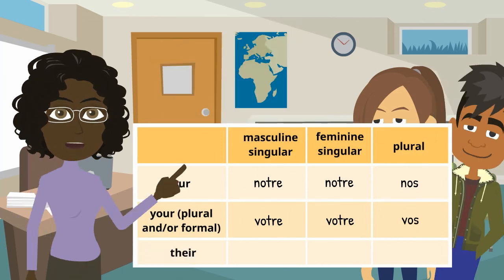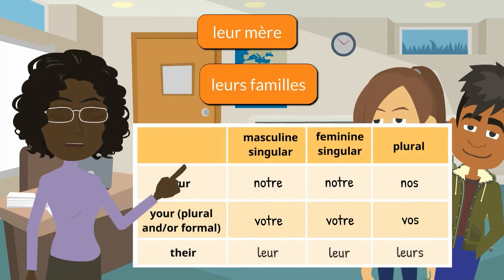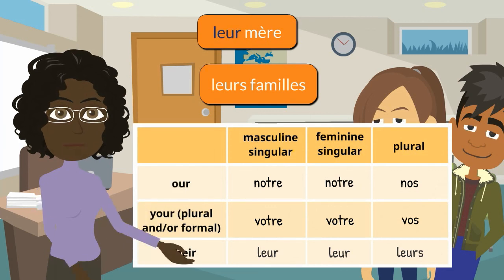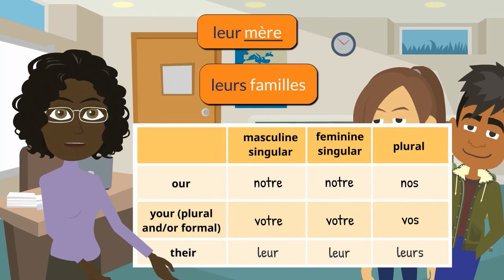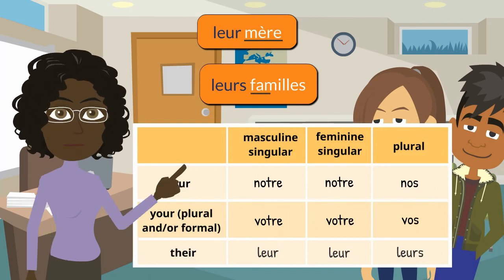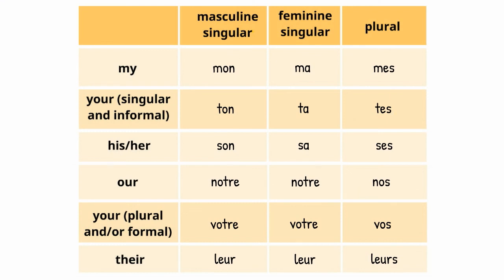Finally, when we are expressing their, we can either say leur mère or leur famille. Both are pronounced exactly the same, but leur is used in the first example because mère is singular, whereas leurs with an S is used in the second example since famille is plural. Do you see the pattern? Well done!